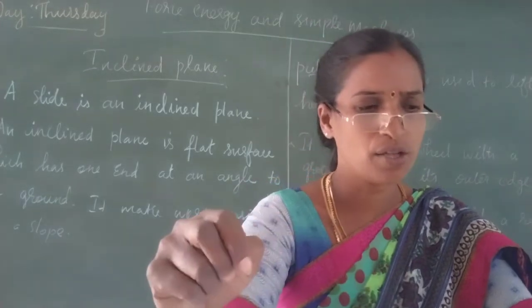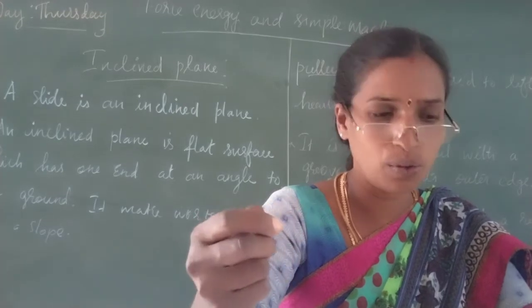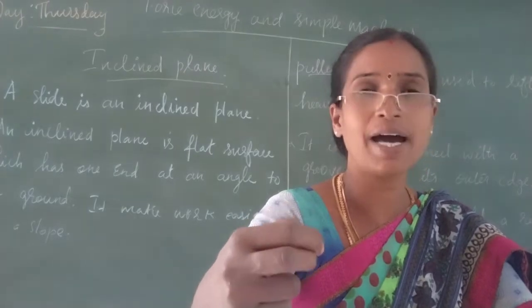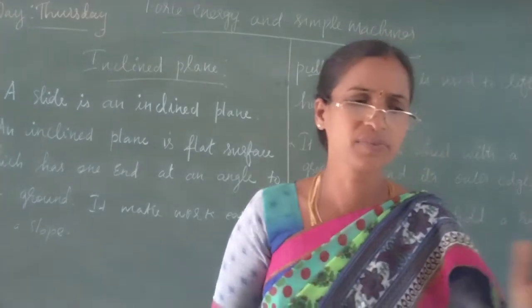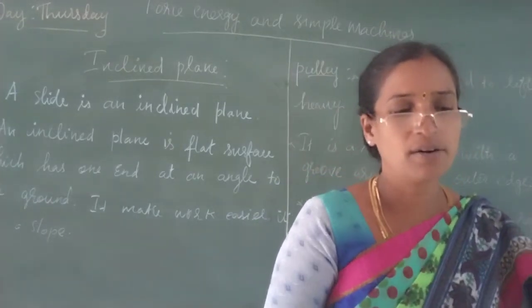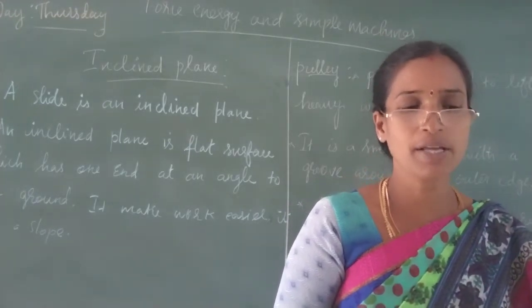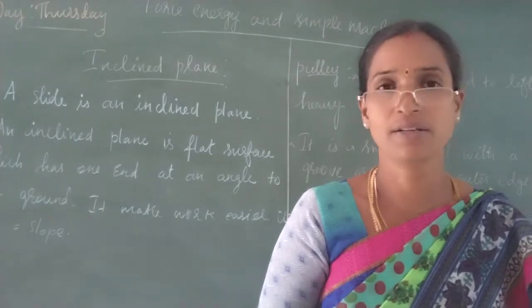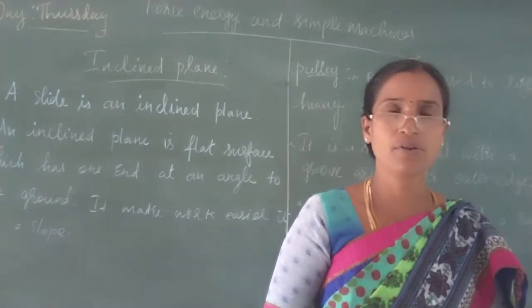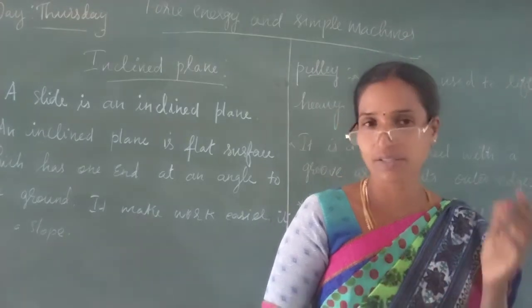Children, a rope is passed over the pulley. One end of the rope is tied to the load, and the effort is applied on the other end. A similar but much smaller pulley is used on a flag for hoisting. So this type of pulley is usually used to draw water from the well. You can understand it very easily through lifting water from the well. So the first case is the fixed pulley.